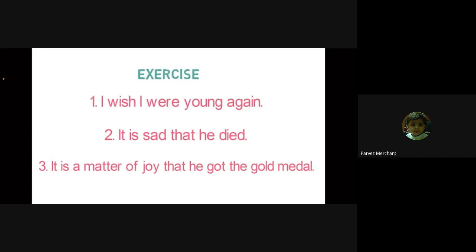Okay. So the reason is when you are talking about the impossible things, only which you wish, but that is never going to come true, तब I के साथ were आता है. Which is next to impossible. You will say that, sir, it can be possible, but it is next to impossible. For example, I wish I were the president of the country.